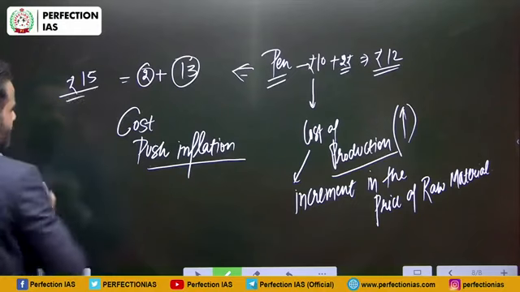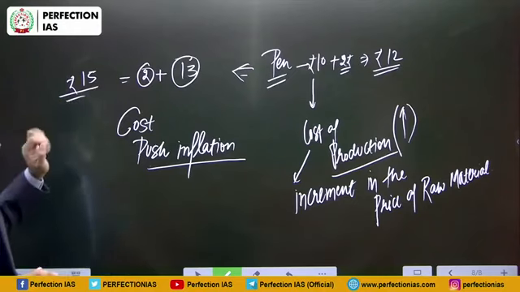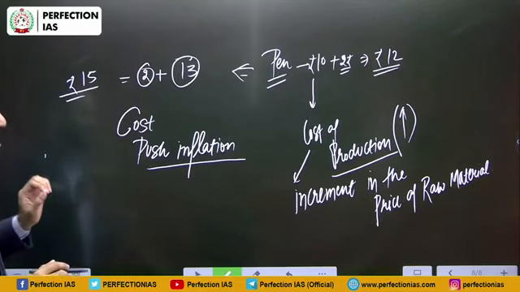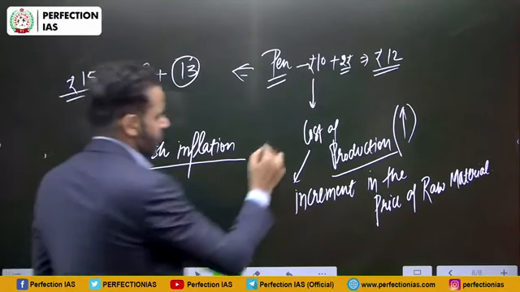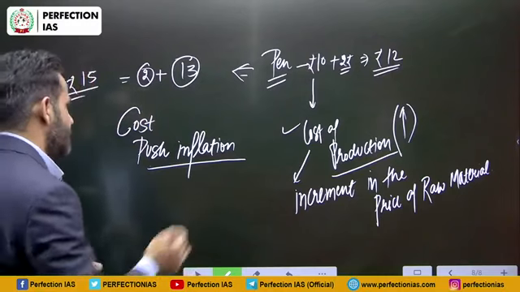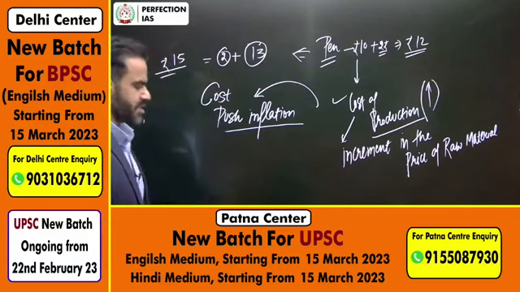It should be noted that in this case we are considering demand is more or less the same. So demand has not increased, but there is an increment in the price, and this increment is because of increased cost of production. And this type of inflation is known as cost push inflation.